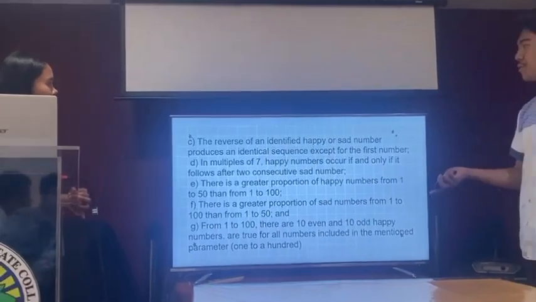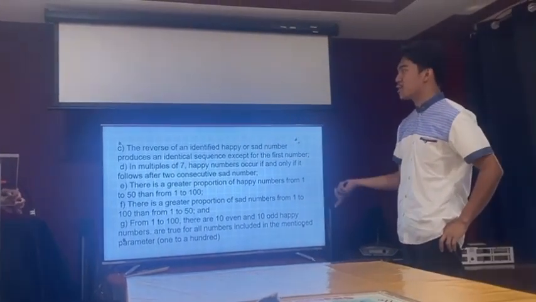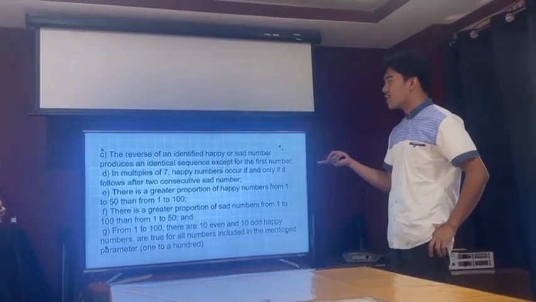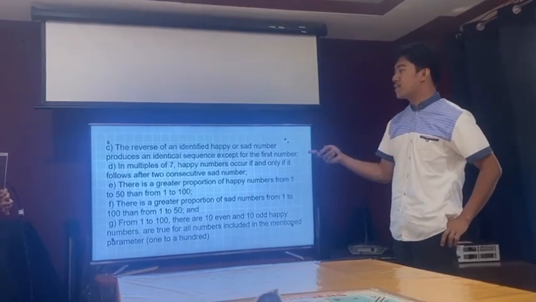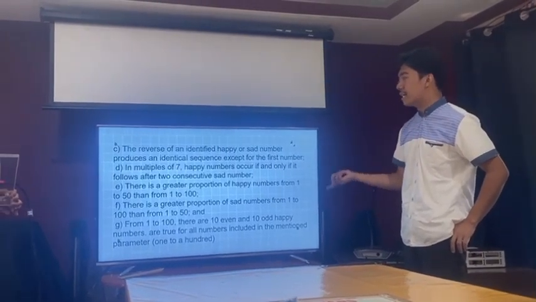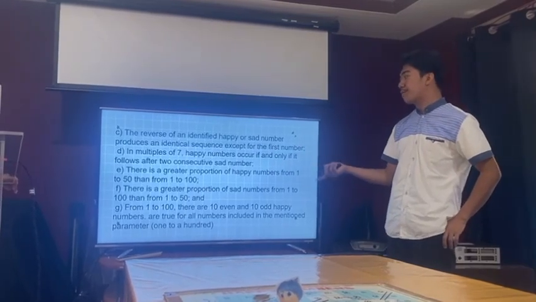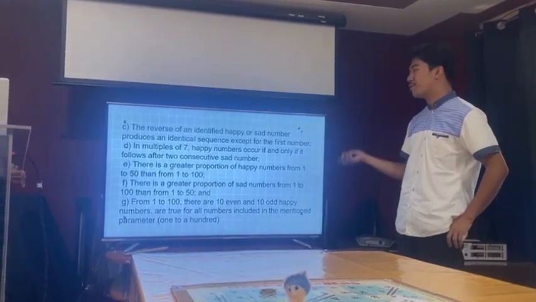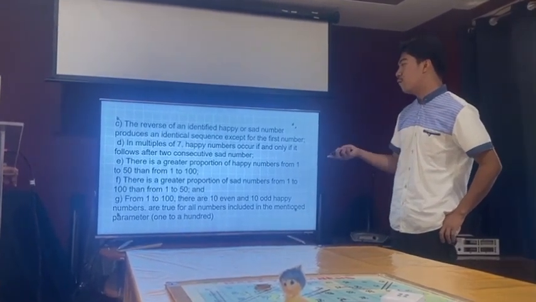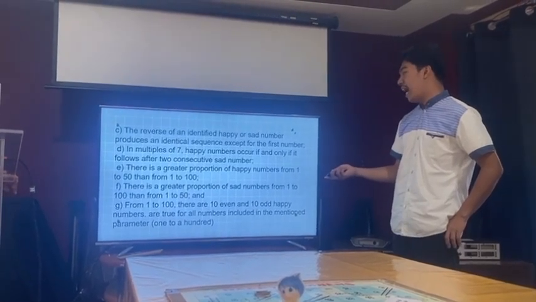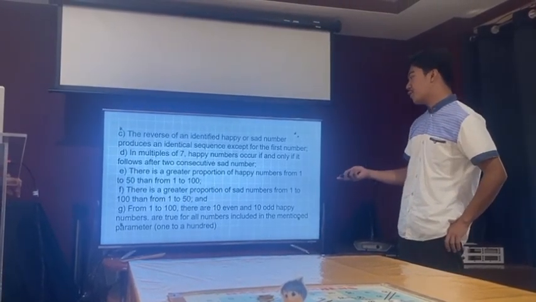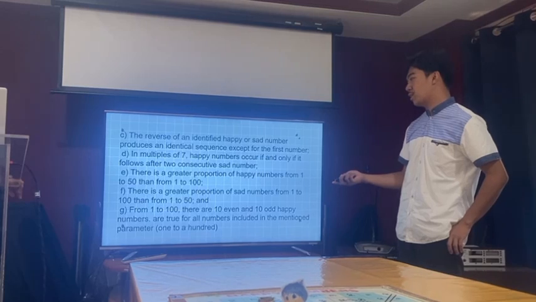So C, the reverse of an identified happy or sad number produces an identical sequence except for the first number. D, in multiples of 7, happy numbers occur if and only if it follows after 2 consecutive sad numbers, and E, there's a greater proportion of happy numbers from 1 to 50 than from 1 to 100. So G, from 1 to 100, there are 10 even and 10 odd happy numbers. All are true for the numbers included in the mentioned parameter.